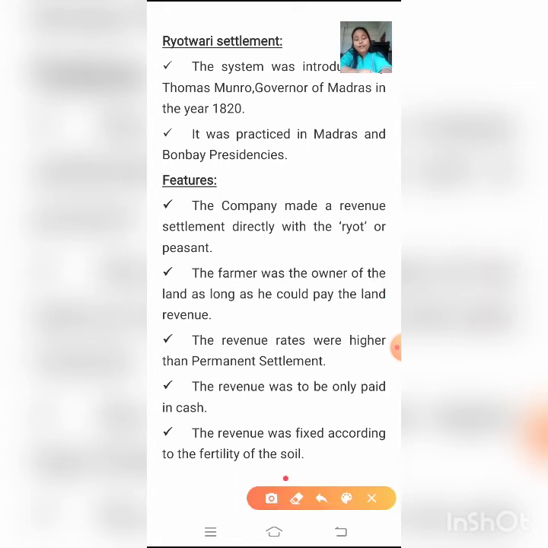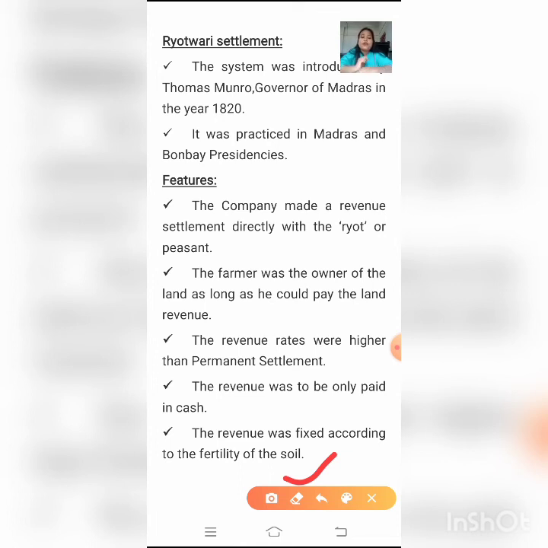Now, this particular feature is one of the most important, or one of the most striking features of the Ryotwari system. The revenue was fixed according to the fertility of the soil. In the permanent settlement, the revenue was just fixed, right? The farmer had to pay the fixed revenue, whether his soil was fertile or not. Whether his production was good enough or not was a secondary matter. He had to pay his tax anyhow, by any means, right?